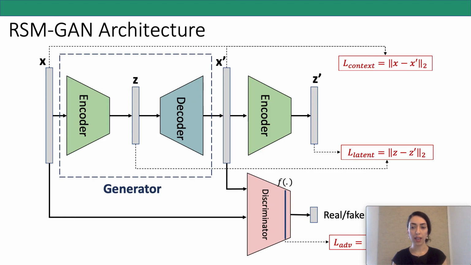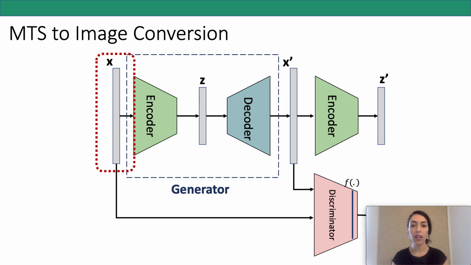Our proposed RSM-GAN architecture follows the same structure with an additional encoder that is trained simultaneously with other parts of the network and by defining a latent loss. This latent loss is trying to optimize the reconstruction of the latent space. And we believe that this alteration to the framework would improve robustness of the system to contamination in training data. This is because even anomalous input will fall close to other similar samples in the latent space, and our model would be more robust. Now we will go through some detailed structure of this framework.